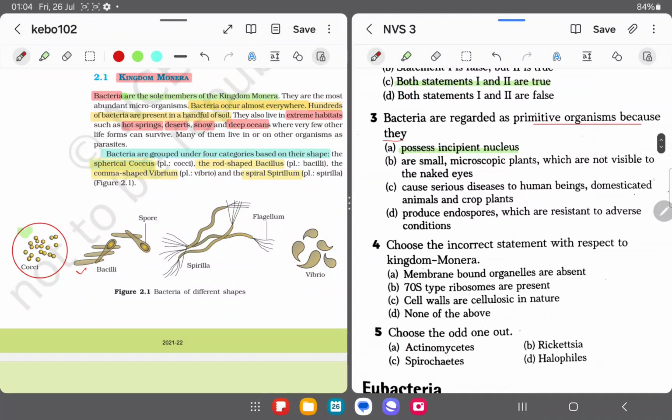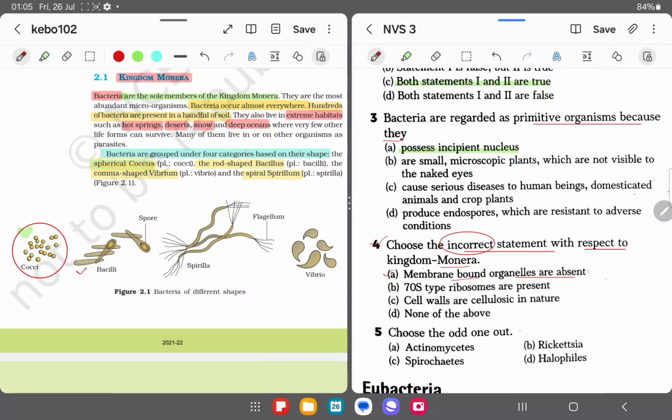Now the next question given: choose the incorrect statement with respect to kingdom Monera. Which is the incorrect statement you have to choose. Clear? Now it is given: membrane bound organelles are absent.